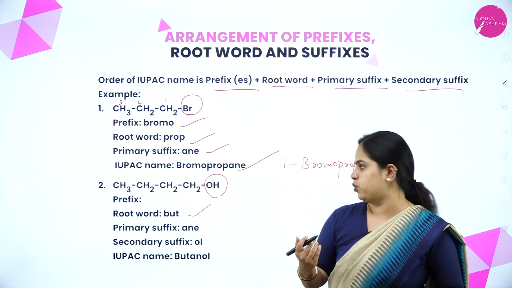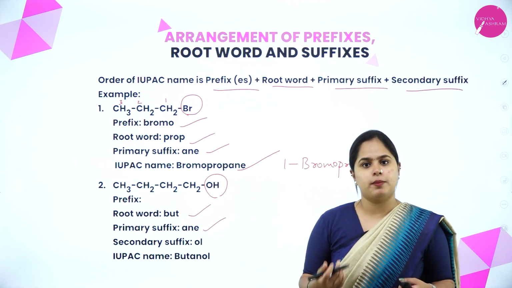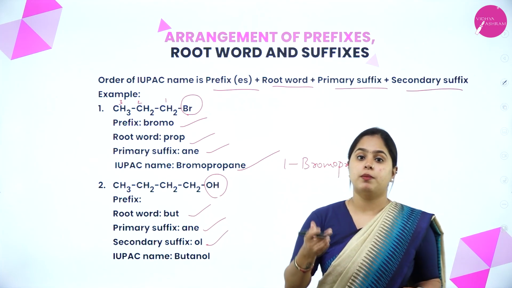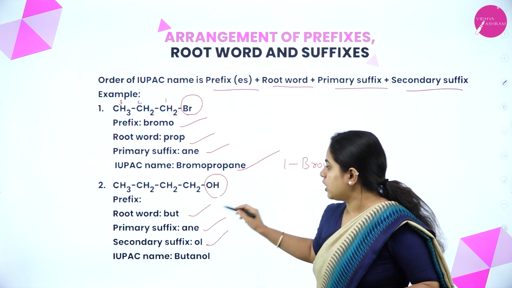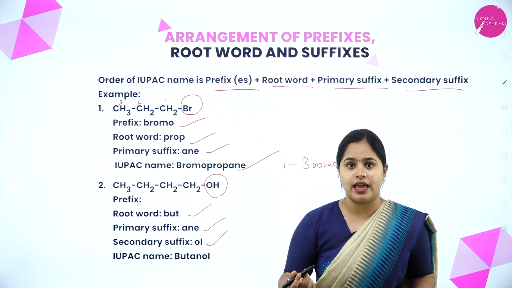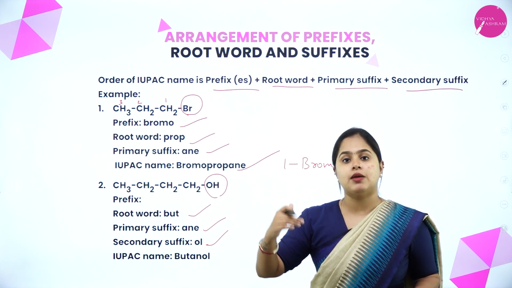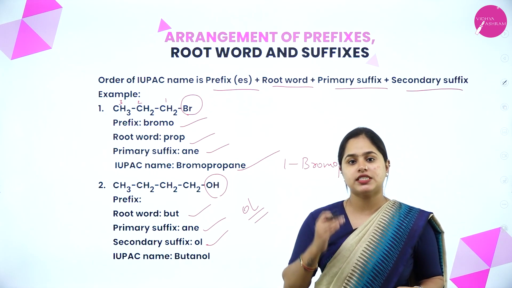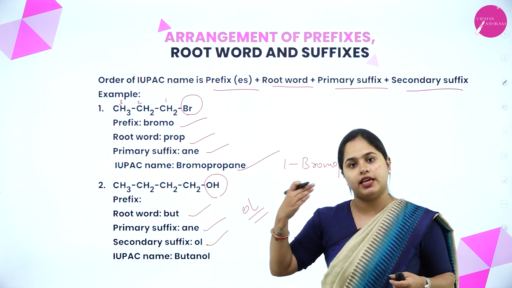So the root word will be but. The primary suffix will be ane. It is an alkane itself. And the secondary suffix will be ol. Why? If it is alcohol, the IUPAC name will end with ol. In the last session, we studied about this.